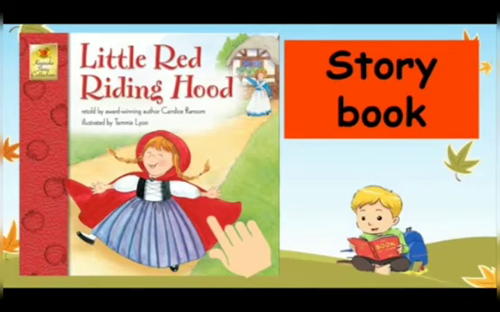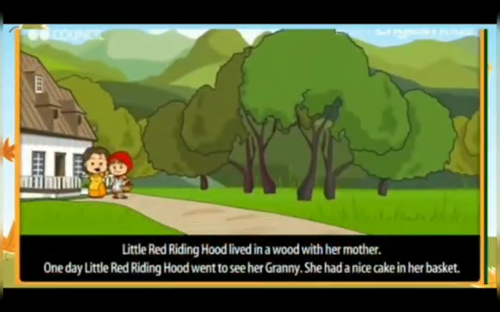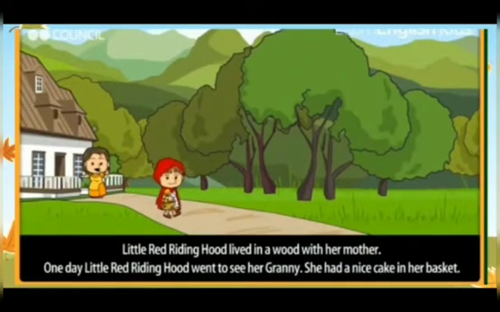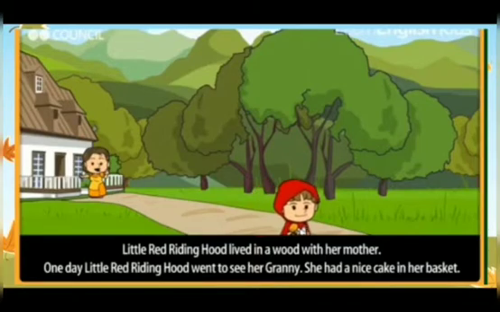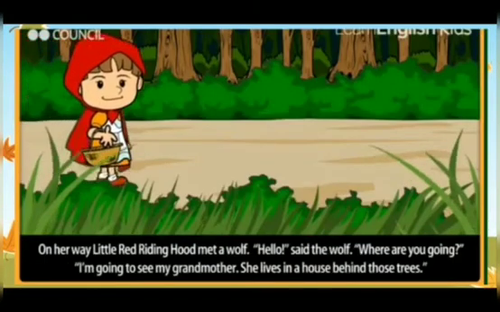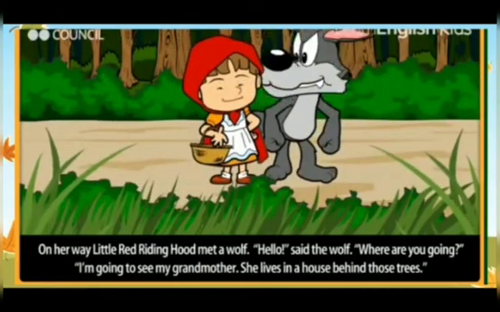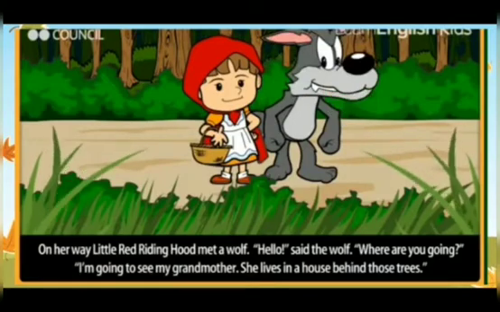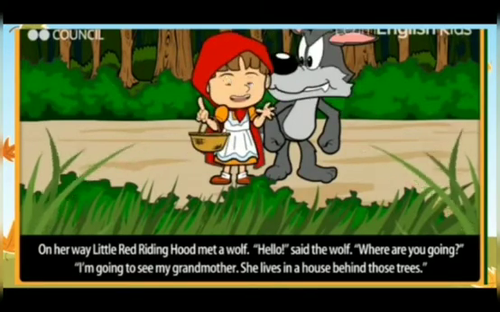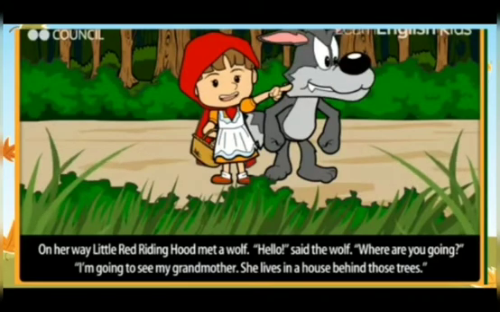Let's begin. Riding Hood lived in a wood with her mother. One day, Little Red Riding Hood went to see her granny. She had a nice cake in her basket. On her way, Little Red Riding Hood met a wolf. "Hello," said the wolf. "Where are you going?" "I'm going to see my grandmother. She lives in a house behind those trees."